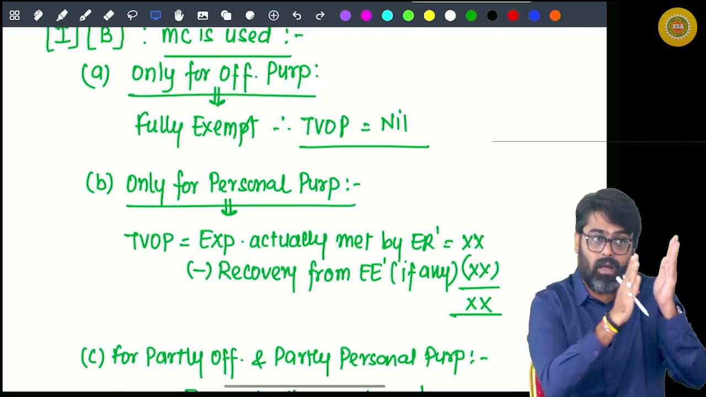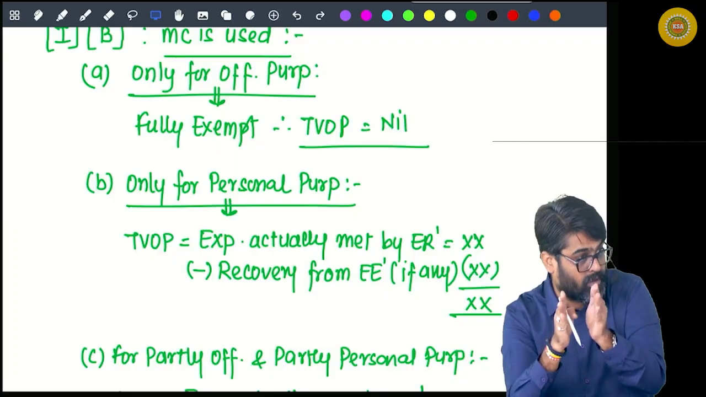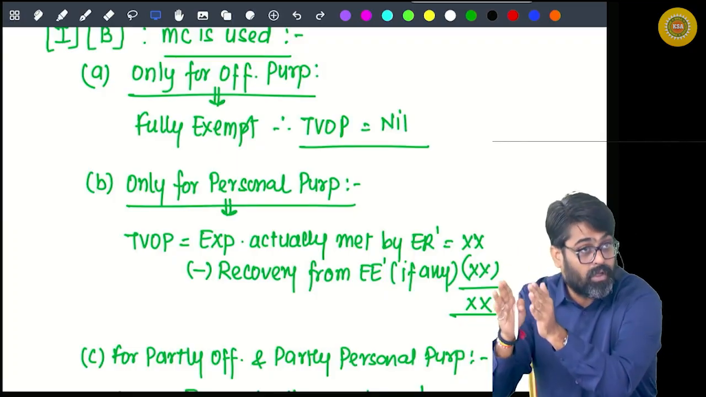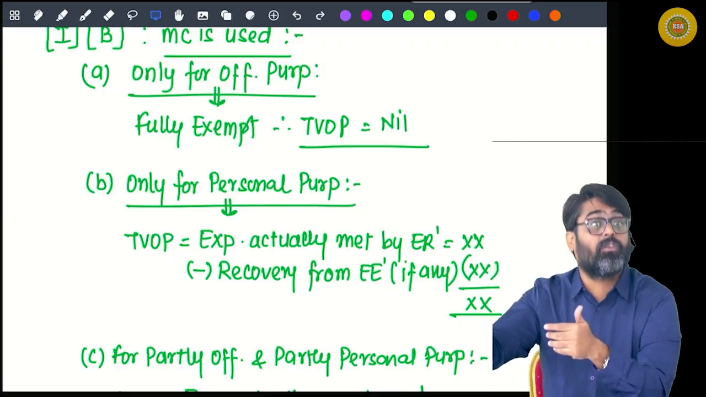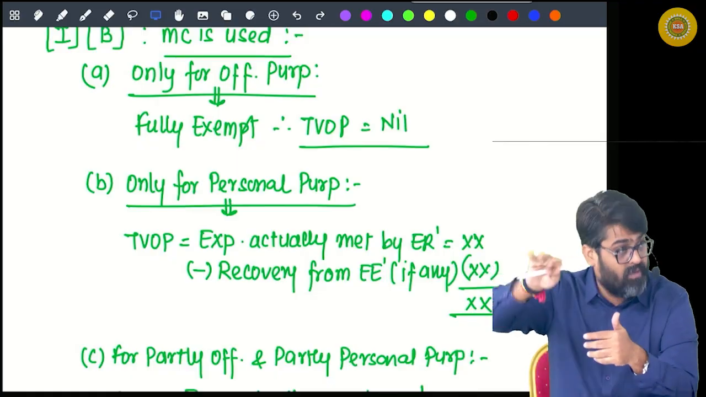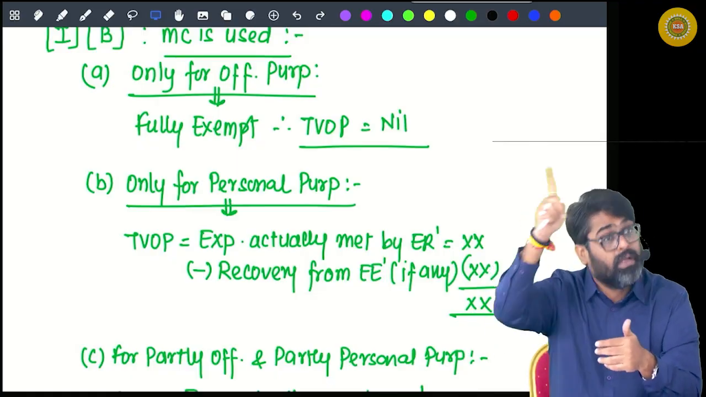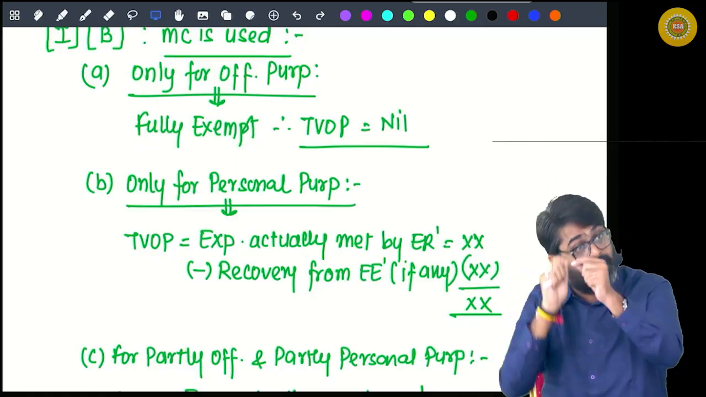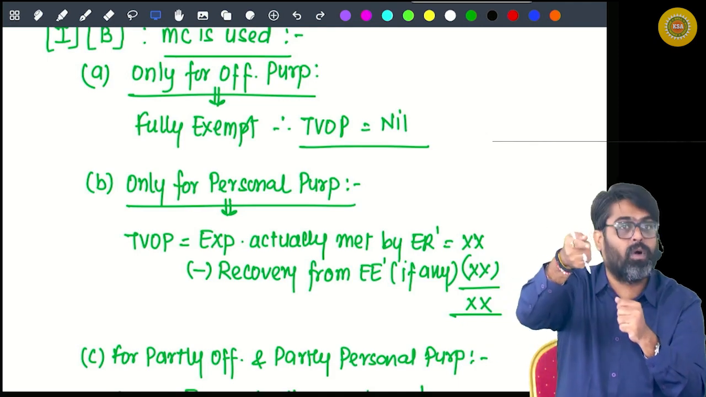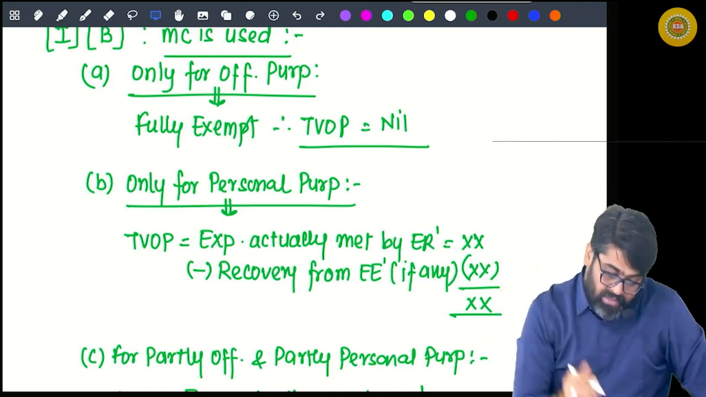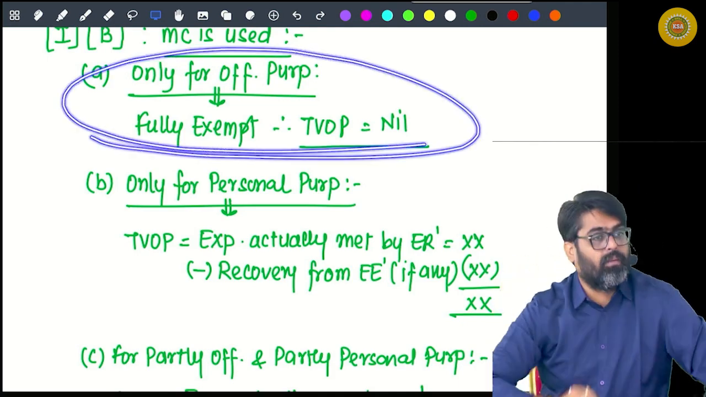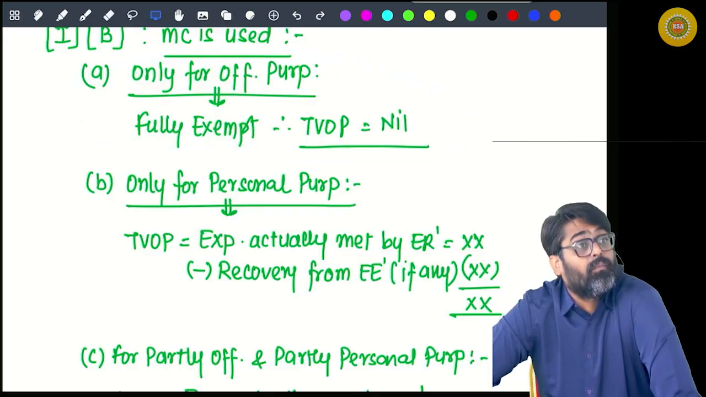See, if the car is used only for official purpose, the entire benefit which you have calculated, the amount spent by the employer on your motor car as the expense, plus the driver's salary if any he has paid, yes or no? Entire amount minus the amount recovered from you is your benefit. But that benefit will be fully exempt. Why? Because the car is used only for official purpose.